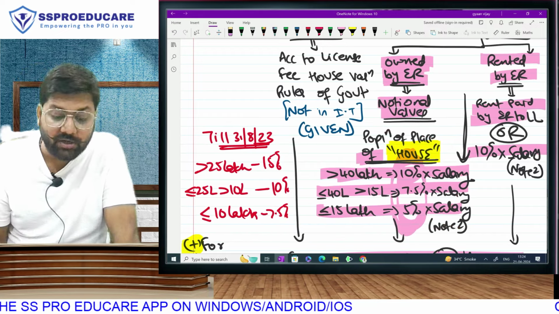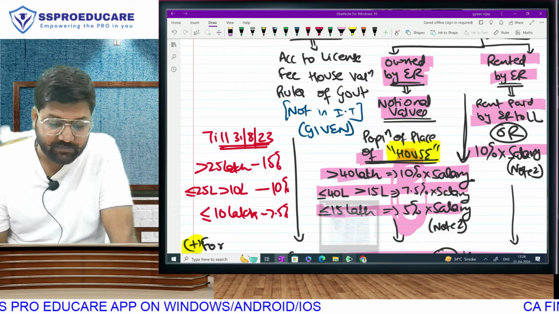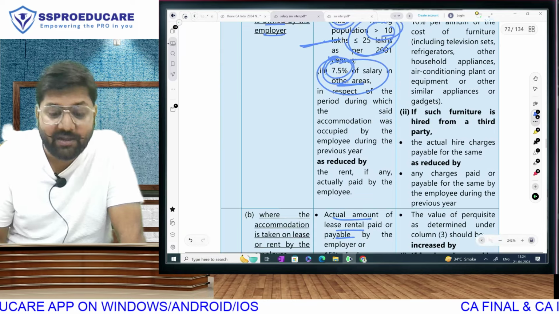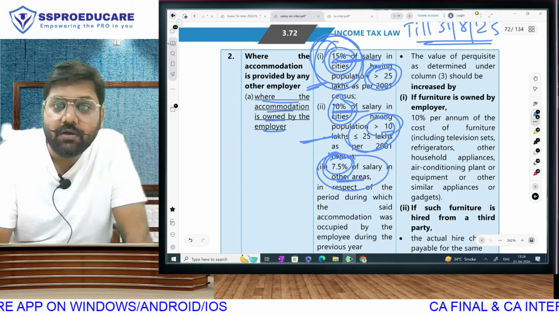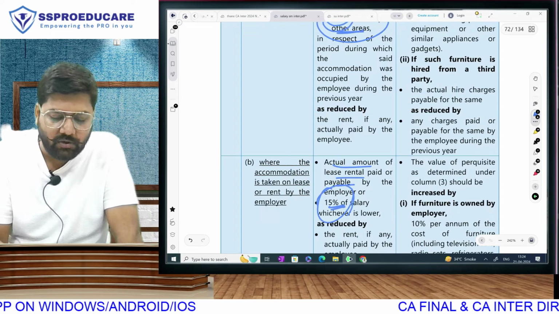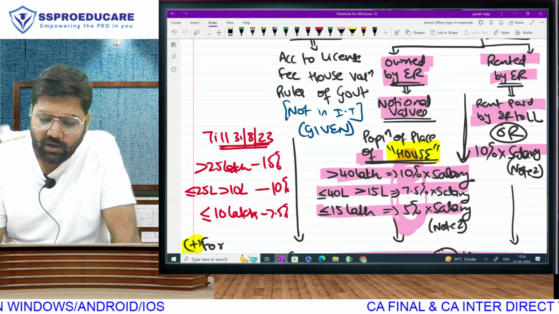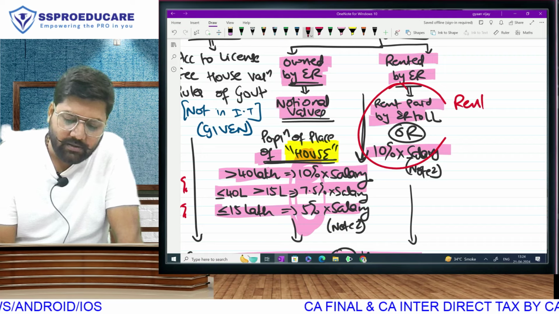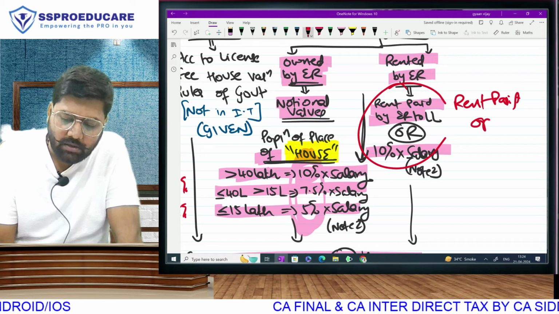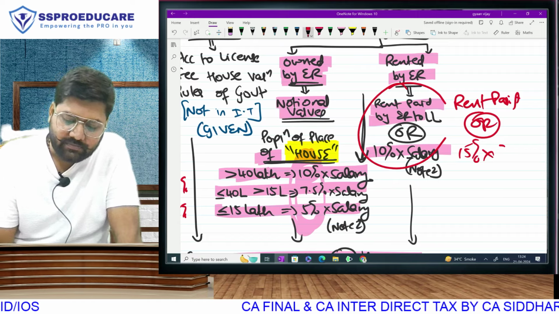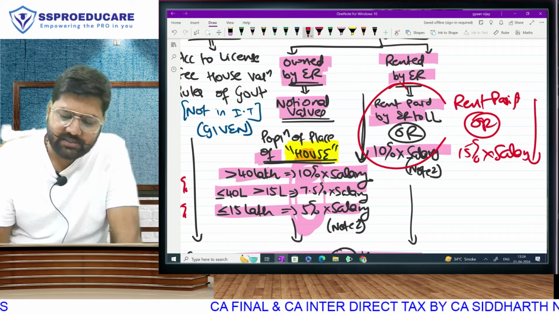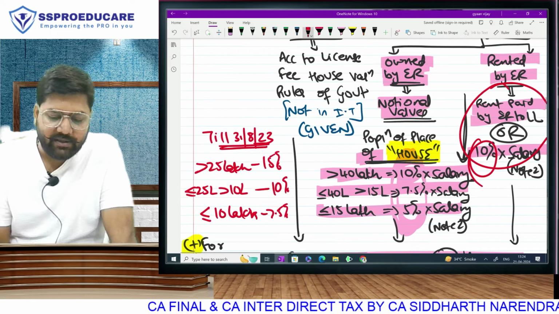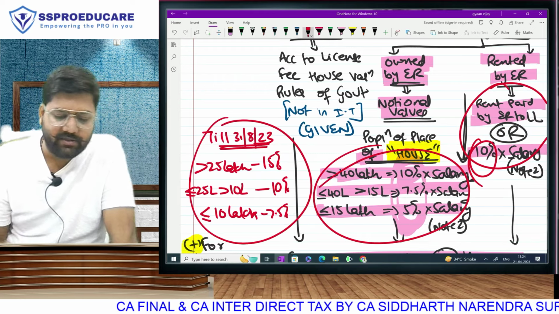And here also, these were owned houses. Owned houses depend on population. As far as rented houses are concerned, it was actual rent or 15%. Why 15? Because the highest was 15, no? Here the highest was 15, so here also it was 15. So the rule was actual rent paid or 15% of salary, whichever is lower. Now it is 10%, earlier it was 15%, and these are the new figures, earlier they were those figures.